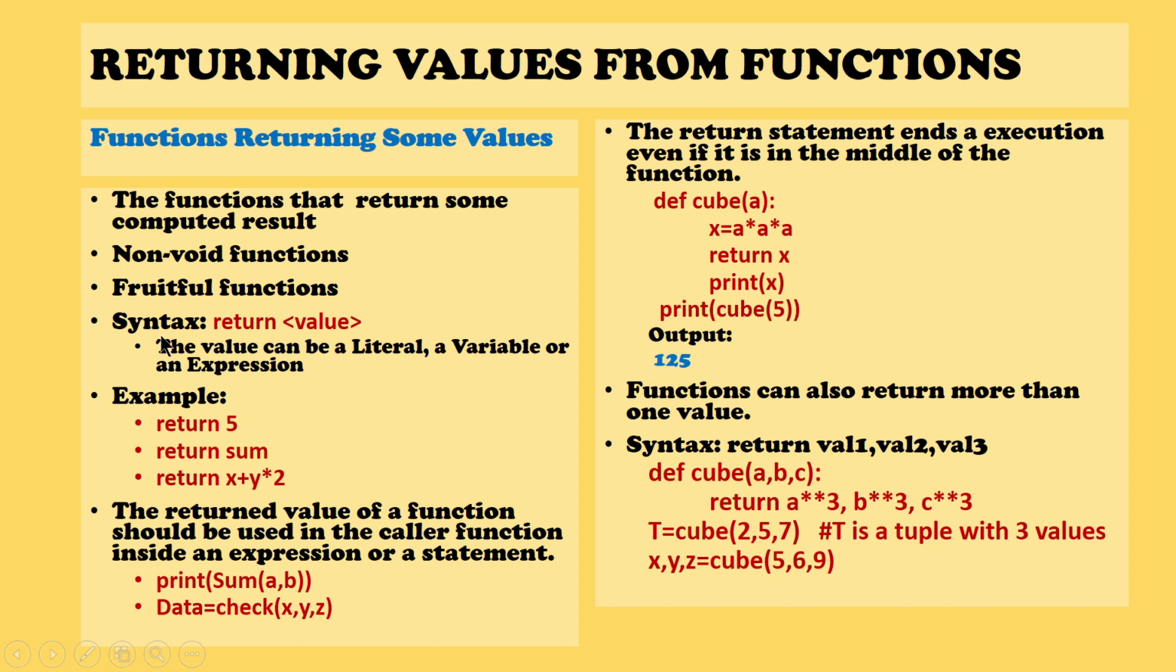What is the general syntax of returning any value? The statement is return, which is a keyword, and then you have to specify whatever the value. The value can be a literal, it can be a variable, or it can be an expression. In the previous examples we have returned only a variable, but it is not necessary that it has to be only a variable, it can also be a literal. That is something like this. Return 5, yes, you can write like that.